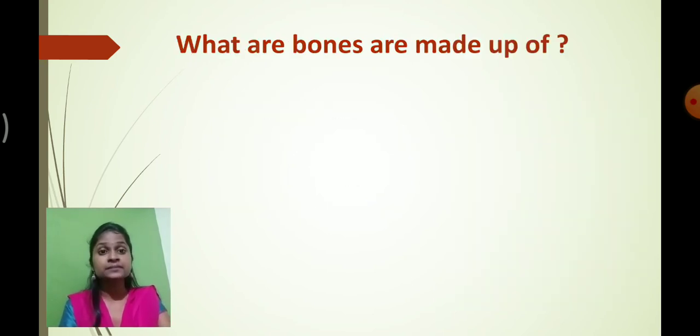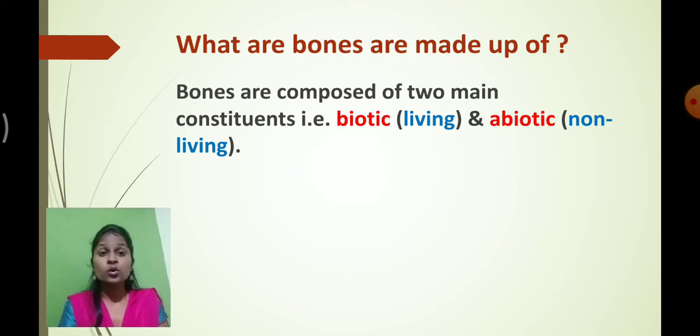Got it? Now you must be thinking, apart from these bone cells, what are the different components present inside the bones? That might be the question in your mind. Am I right? The bones are basically made up of two constituents: the biotic component and the abiotic component. I just told you what biotic component means: living thing. Whatever living thing there is in nature, we call it biotic. And whatever non-living thing there is is called abiotic. So abiotic is a non-living thing, and biotic is a living thing.